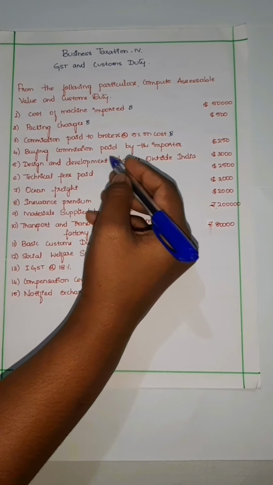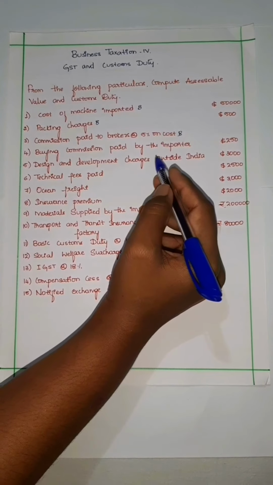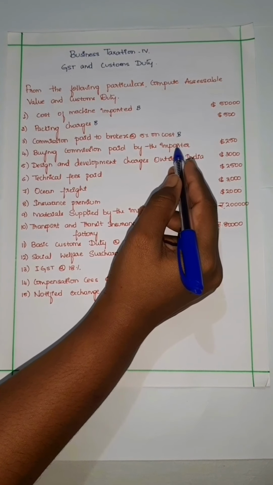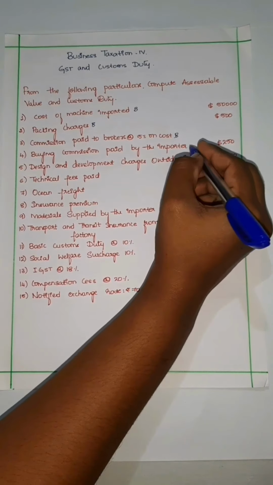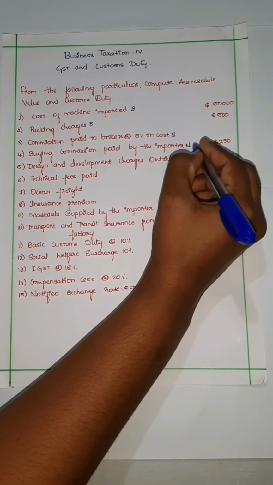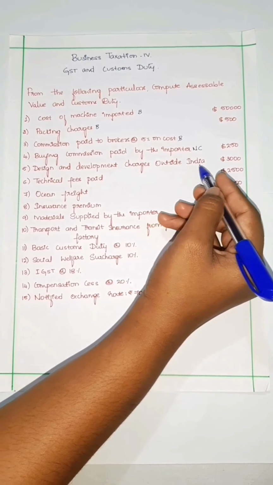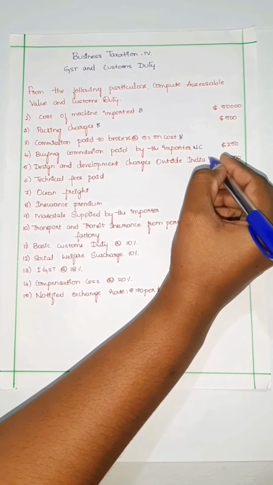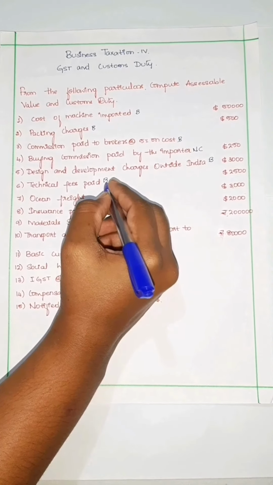Next, buying commission paid by the importer. As I said before, this commission is paid by the importer and not by the exporter. So this should not be taken into consideration. So I am going to write NC. Next, design and development charges outside India. It should be taken before FOB. Technical fees paid, taken before FOB.